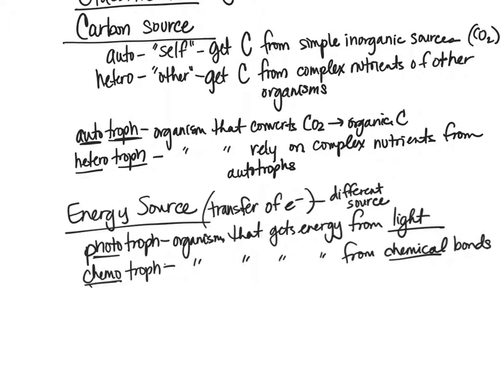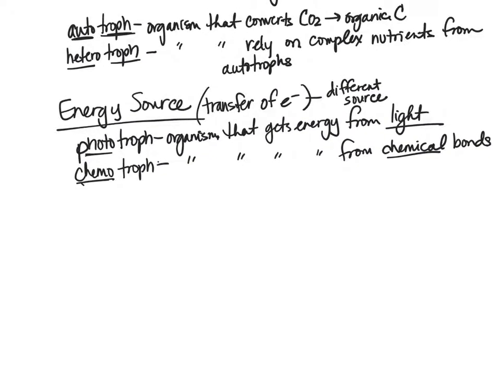So they are very similar because when we're talking about autotrophs, we're talking about carbon dioxide and then making something like glucose. And a heterotroph, taking that glucose to get carbon, but we're just talking about getting carbon when we're talking about carbon source. Then when we're talking about energy, we are also talking about taking that glucose molecule, but instead of just how we get the carbon from it, we're actually getting energy from it also, being a chemotroph. So then what we can do is put these terms together. There's actually a table in the chapter that does this really nicely also, but I'll go through the terms here.